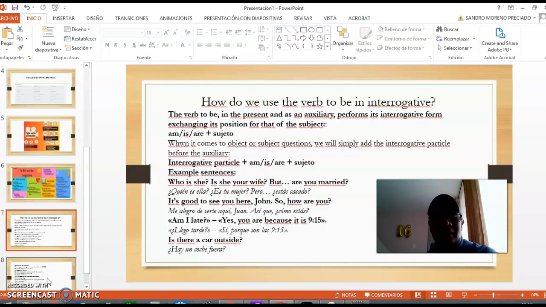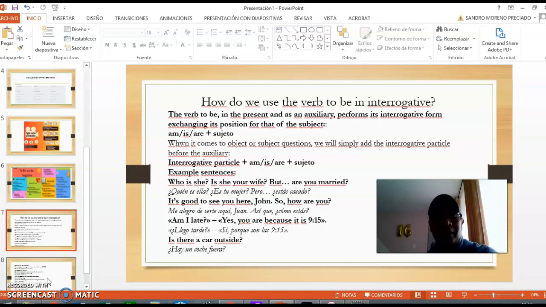Example sentences. Who is she? Is she your wife? But are you married? ¿Quién es ella? ¿Es ella tu esposa, pero estás casado? It's good to see you here, John. So how are you? Me alegro de verte aquí, Juan. Así que, ¿cómo estás?